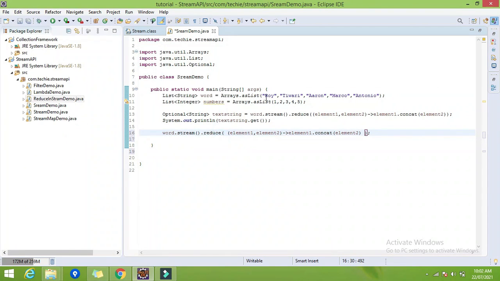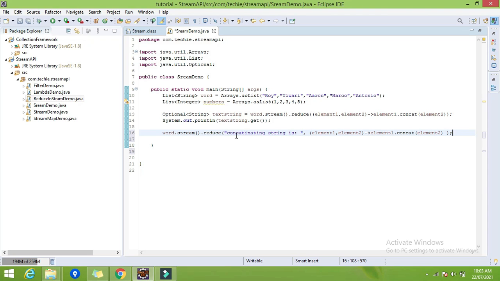Suppose I want to append this whole string with this particular string. So what I will do, I will give the initial value for this. Like I want, concatenating string is, and after that I want to display the result.